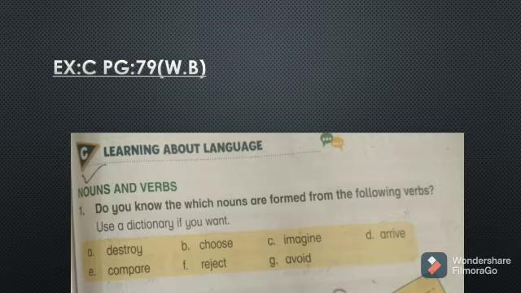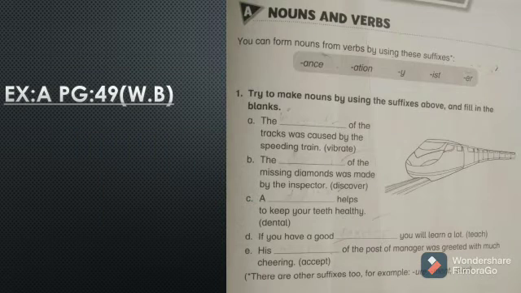Choose. So the noun of choose is choice. Imagination is the noun of imagine. Arrive, arrival is the noun. Compare, comparison. Reject, rejection, and avoid, avoidance. You all have to do this exercise in your exercise book. Now, same as this exercise, we have another exercise, exercise A, on page number 49 of your workbook.